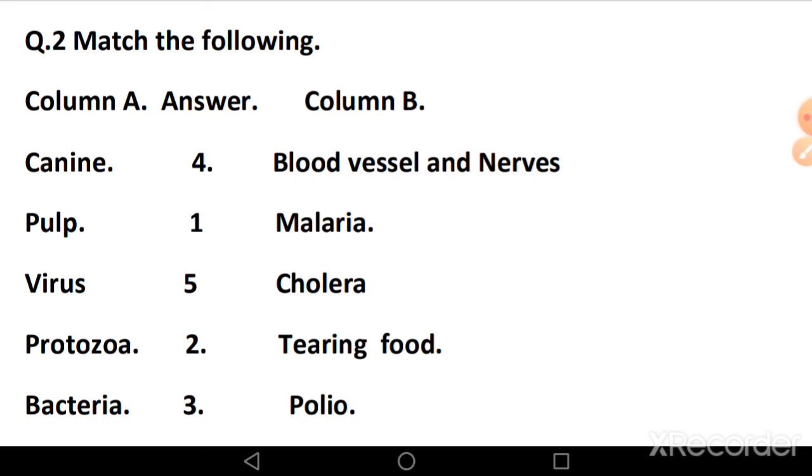So you have to match protozoa with malaria. Now next word is bacteria, which is also harmful microbe and which cause disease such as cholera. So you have to match bacteria with cholera.